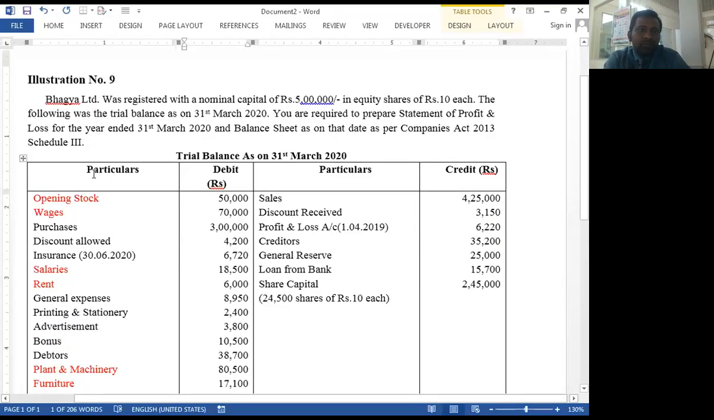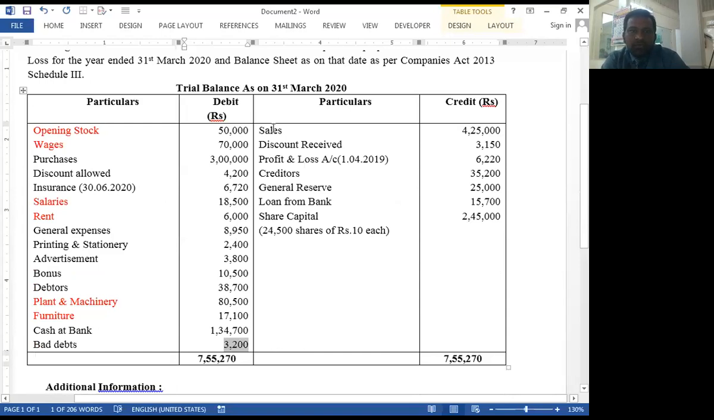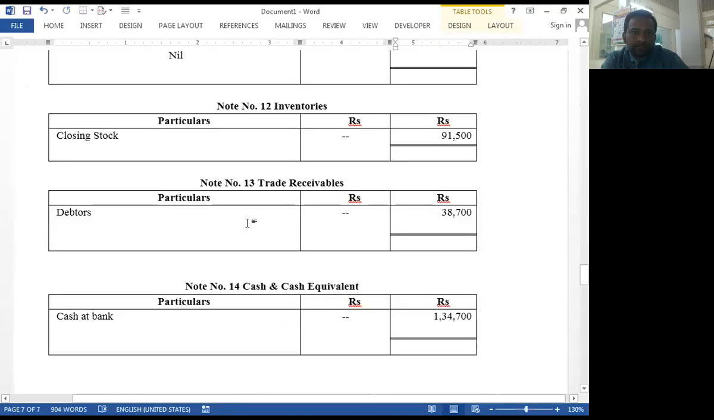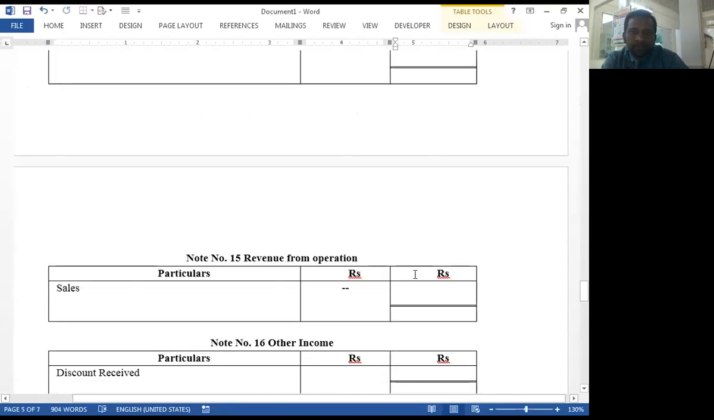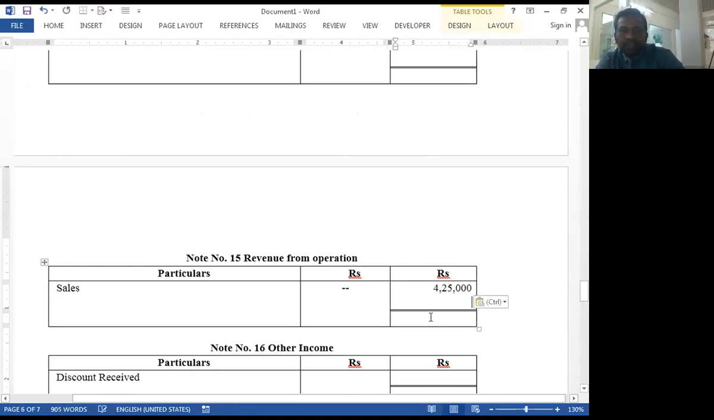So this is the debit side of the trial balance. Now sales. Sales are recorded in the notes under revenue from operation. There is no sales return given on the debit side of the trial balance. That's why the whole amount is transferred in the respective notes, that is revenue from operation, sales.